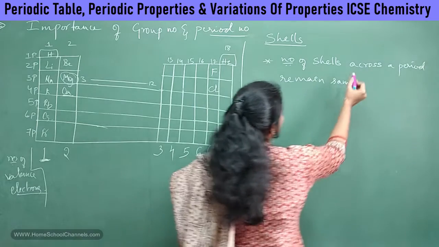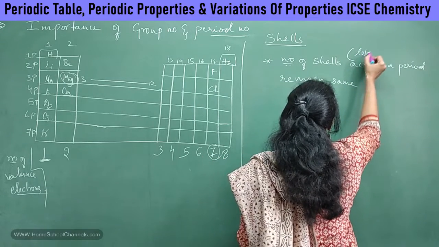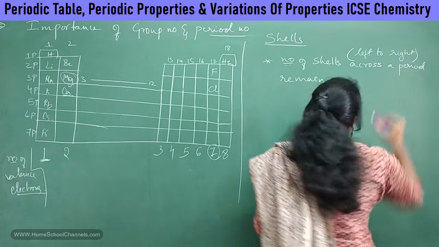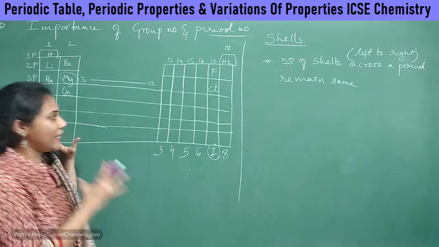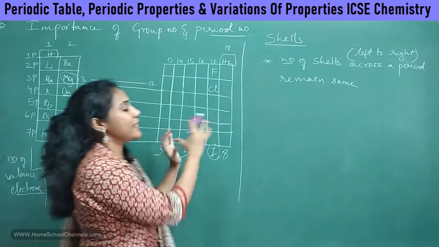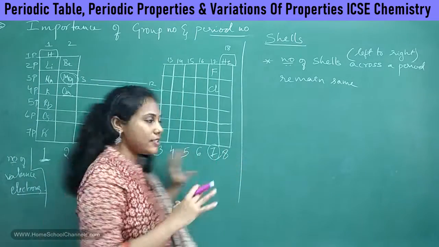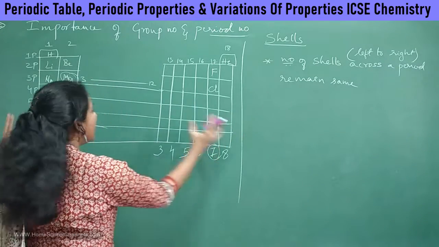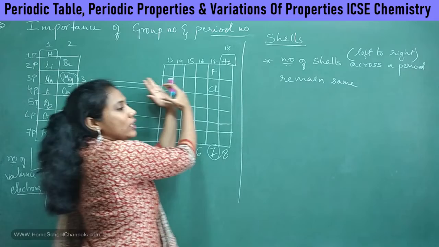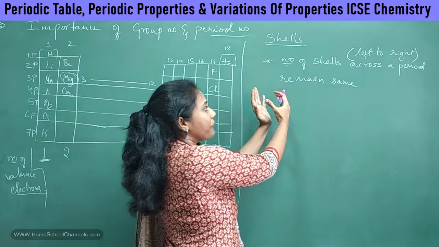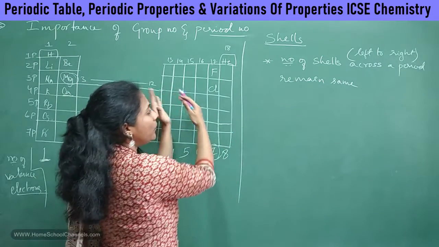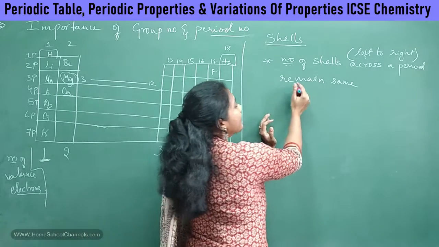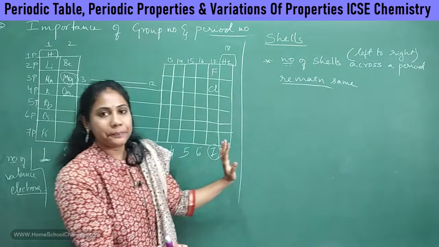So what do you mean by this particular sentence? Across a period means when you go from left to right side in a periodic table. This is the left side of the periodic table, and this is the right side. So as I go from left to right in a periodic table, from element to element, the shell number will remain the same.